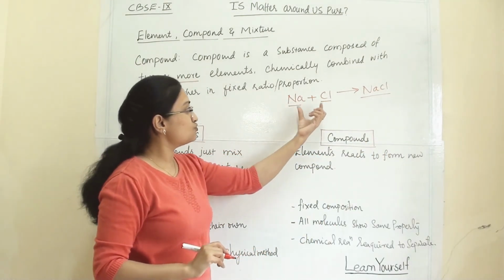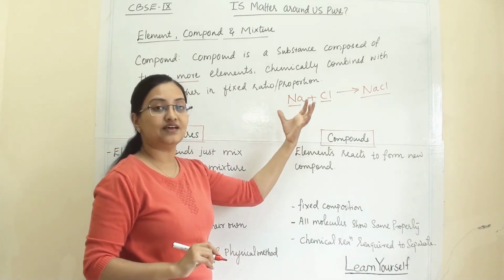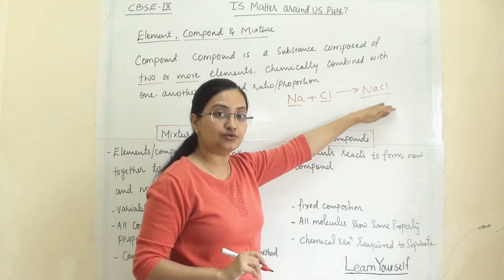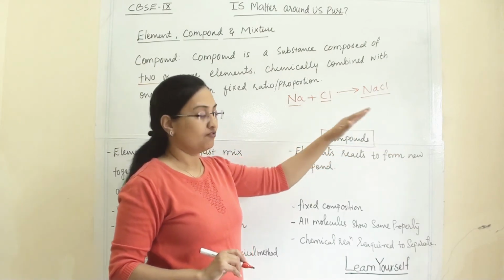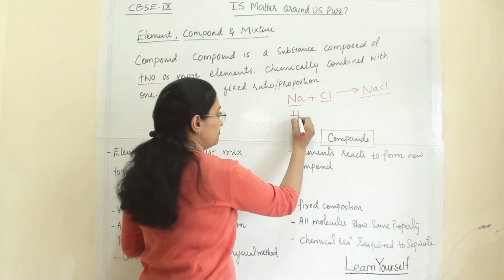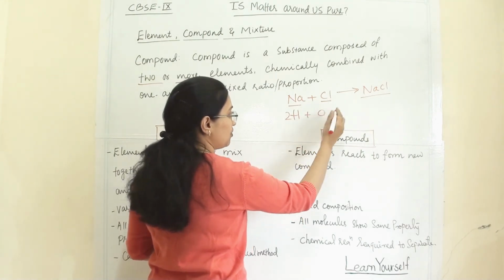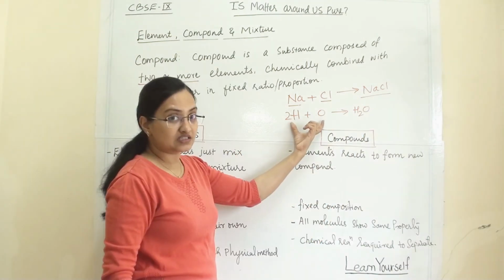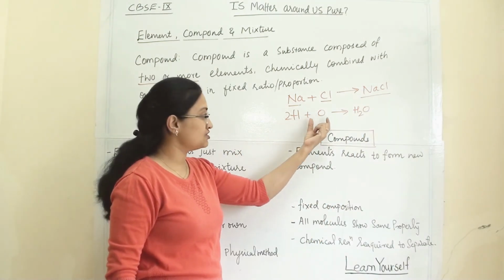Now when these two elements chemically combine, they leave behind their original properties and form a new molecule which has a completely new set of properties. For example, hydrogen reacts with oxygen and gives us H2O. Hydrogen is a gas, oxygen is a gas.